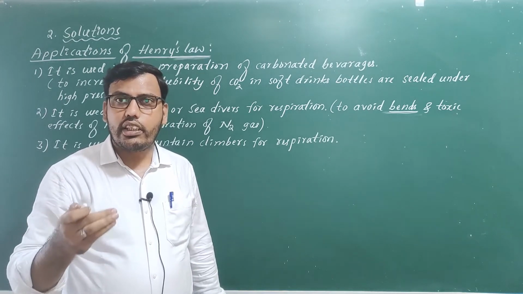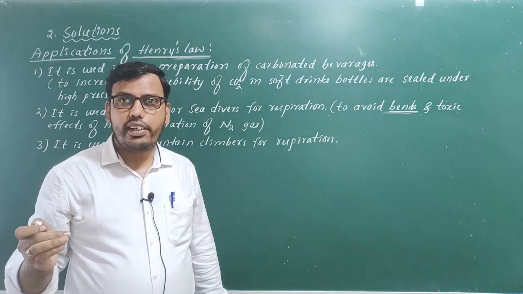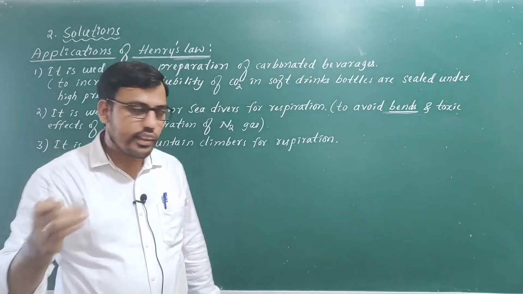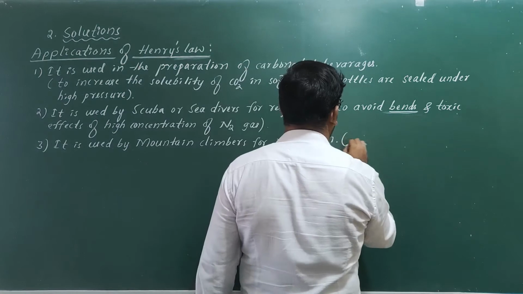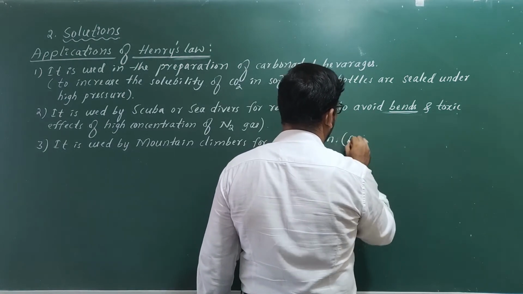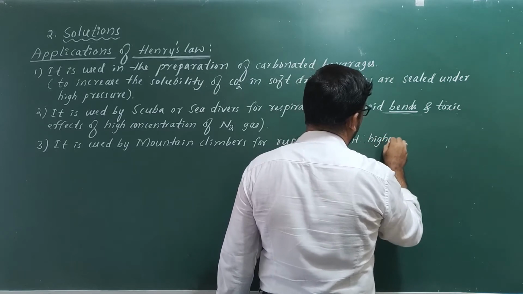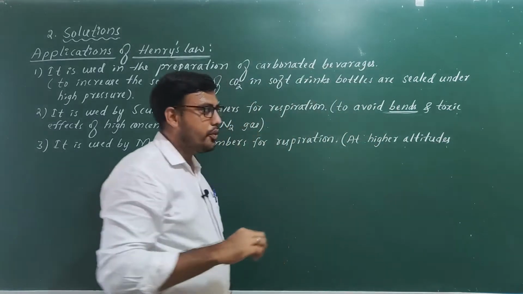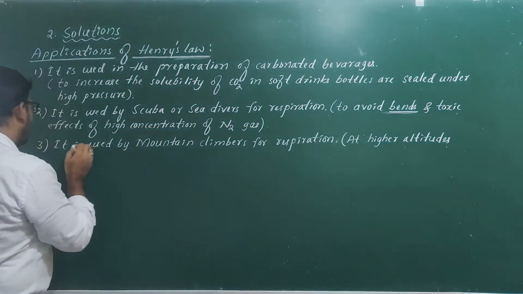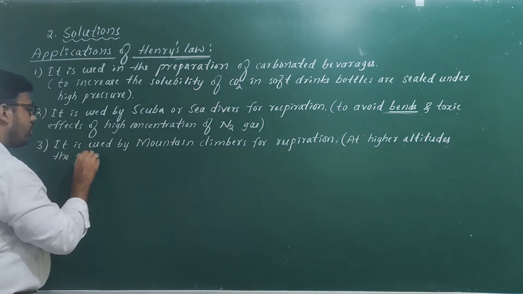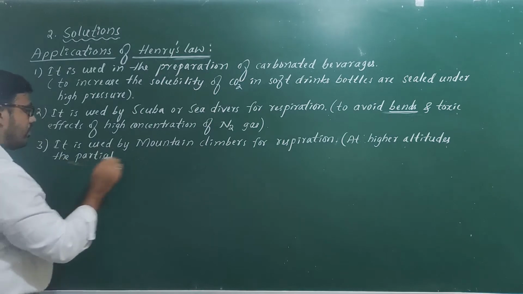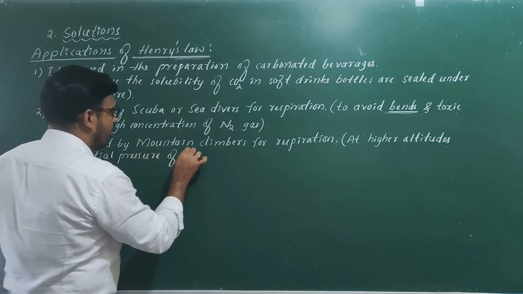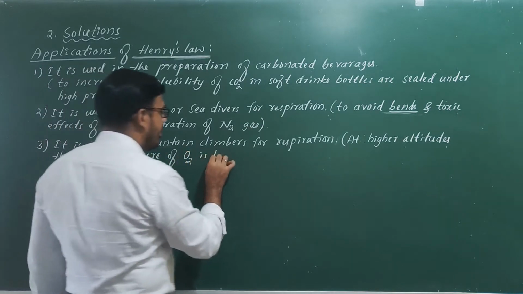Anoxia is a condition in which a person won't think properly and may become weak because of the low concentration of oxygen gas. At higher altitudes, the partial pressure of O2 is low.